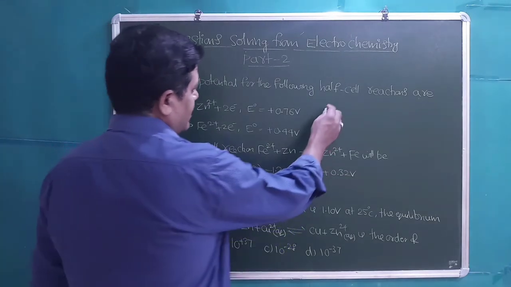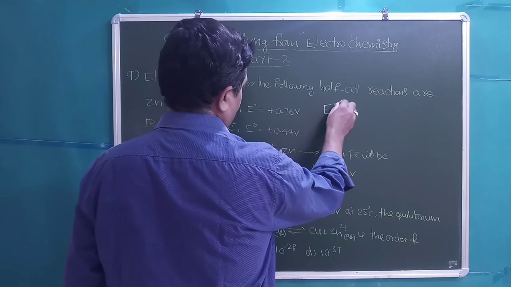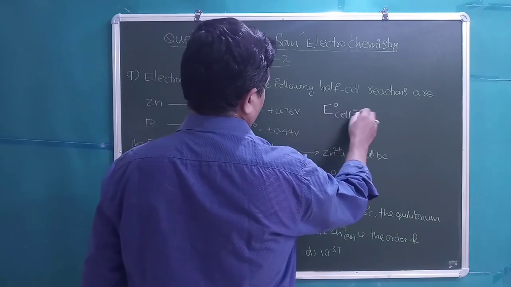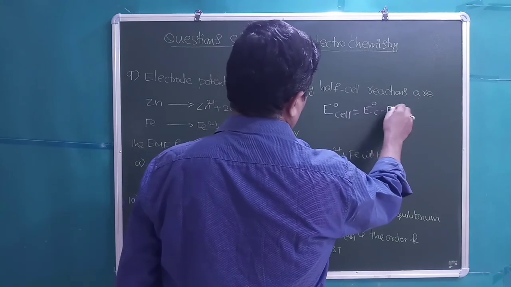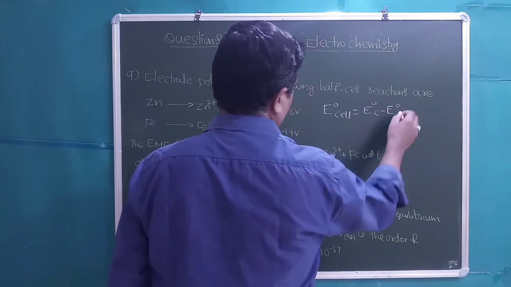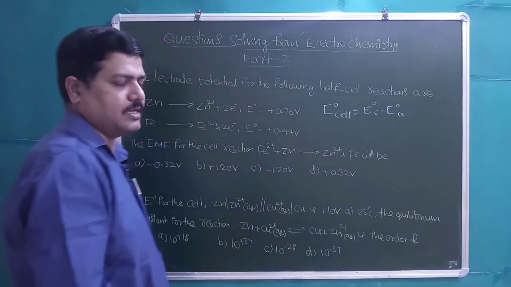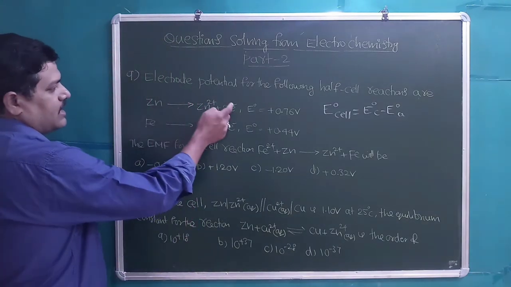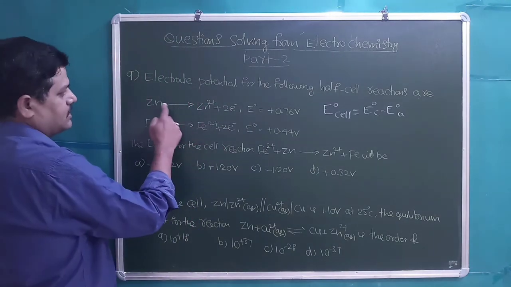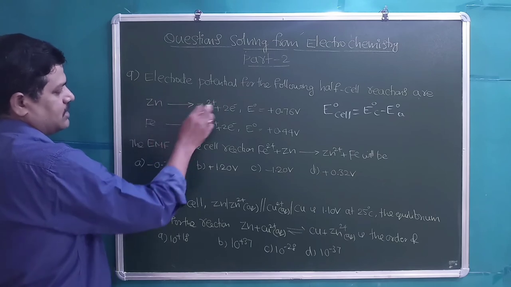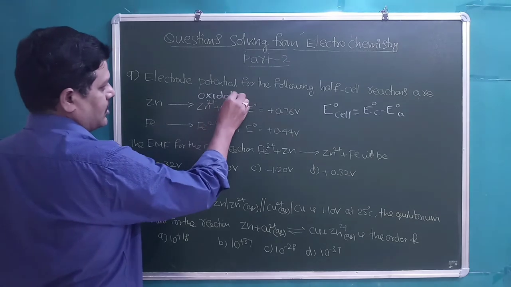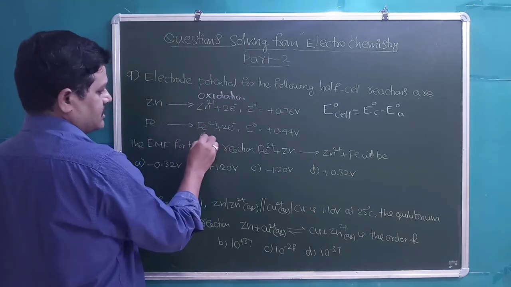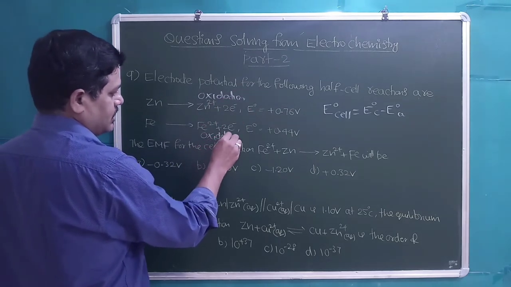Students, E0 cell formula is E0 cell is equal to E0 cathode minus E0 anode, provided both the electrode potentials are reduction potentials, but here they are given as oxidation potentials. Loss of electrons is oxidation process.